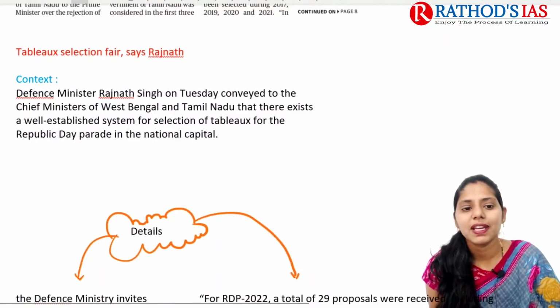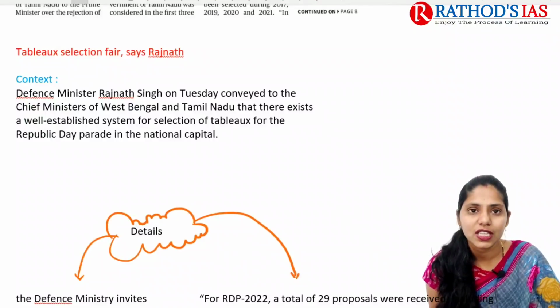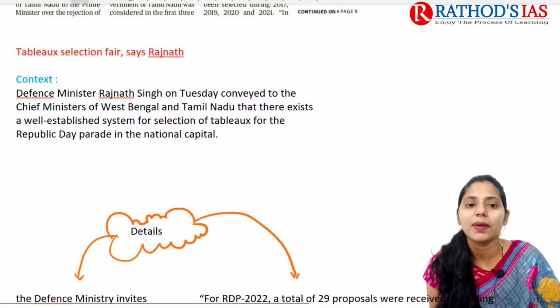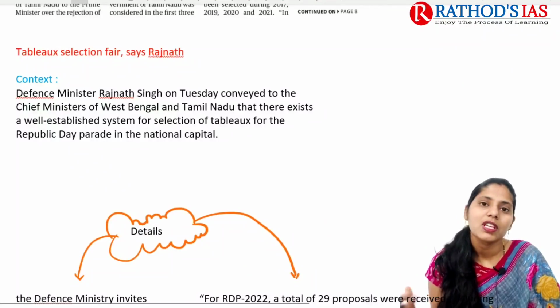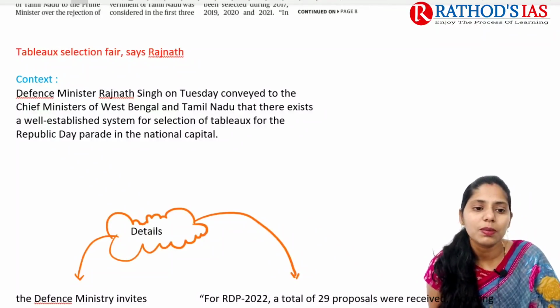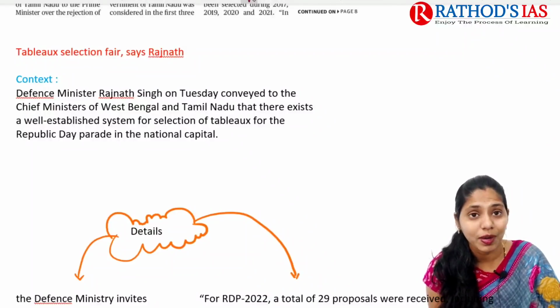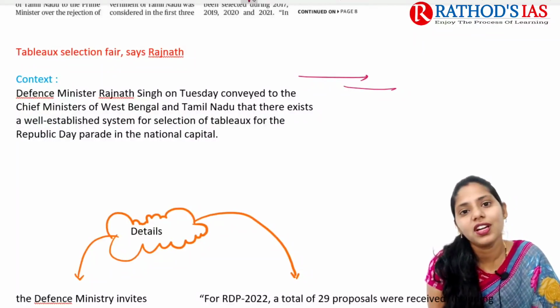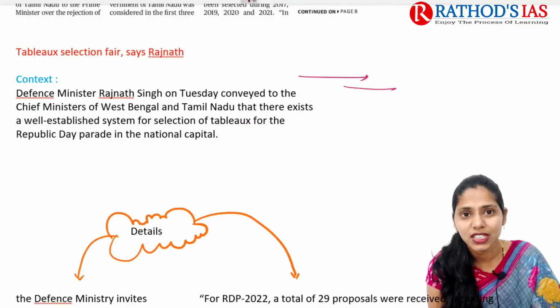If you see the context, it says that our defense minister conveyed to the Chief Ministers of West Bengal and Tamil Nadu that there exists a well-established system for selection of tableaux for the Republic Day parade in the national capital. If you have watched the Republic Day parade, you might know that different themes are seen on it, and different states come up with different themes.